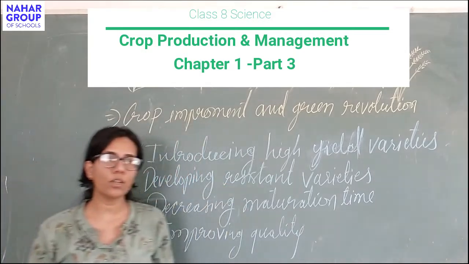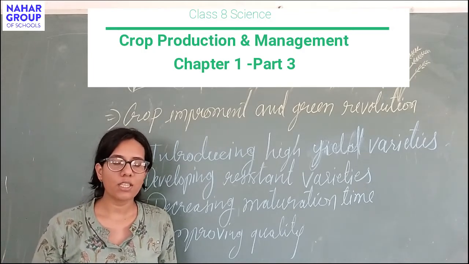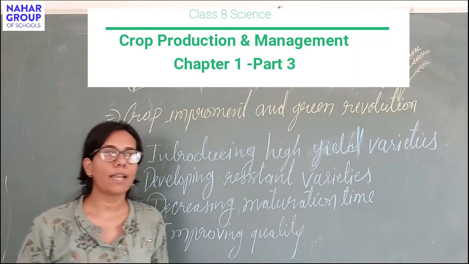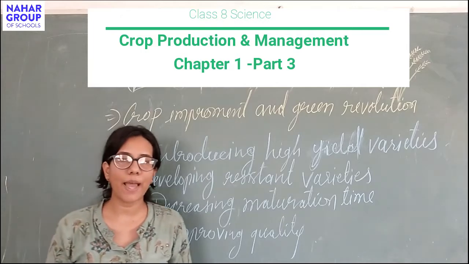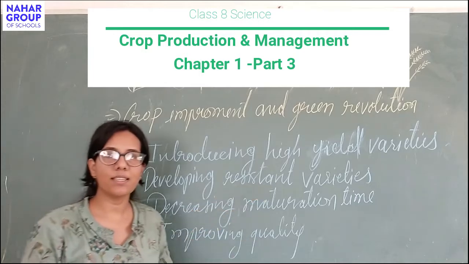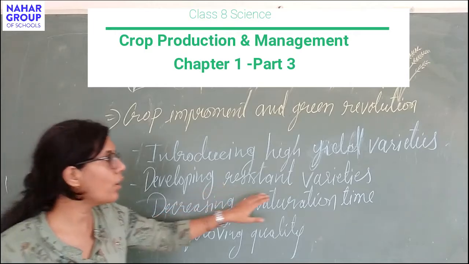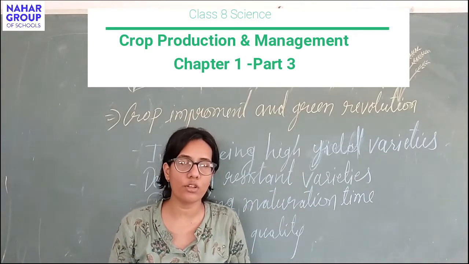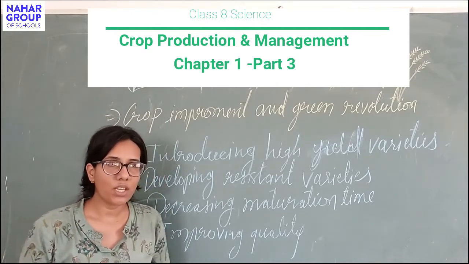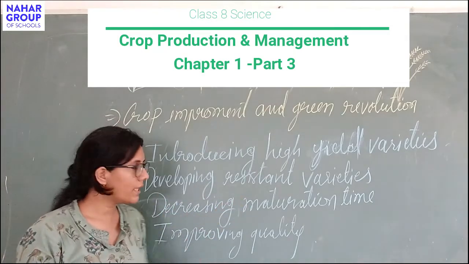What is the meaning of resistant varieties? It means that we have to develop such kinds of plants or species which are resistant to biotic or abiotic stress. They should be resistant to biotic diseases, that means bacterial diseases, viral diseases, fungal diseases, insect pests. And they should also be resistant to abiotic factors like waterlogging, drought, flooding, high temperature, low temperature. These are the abiotic factors to which these crops should be resistant.